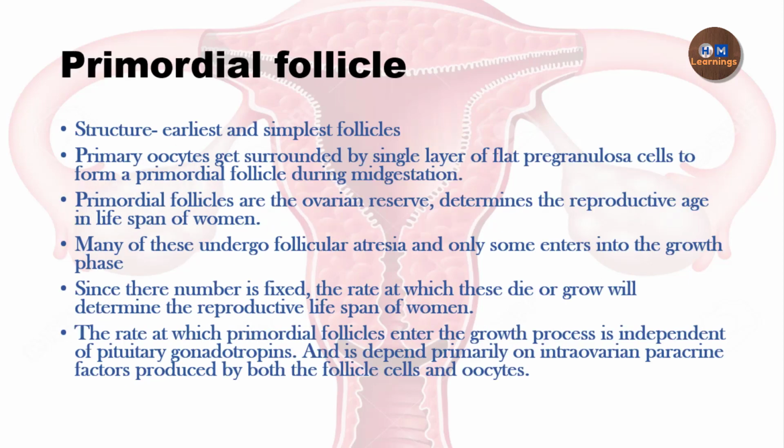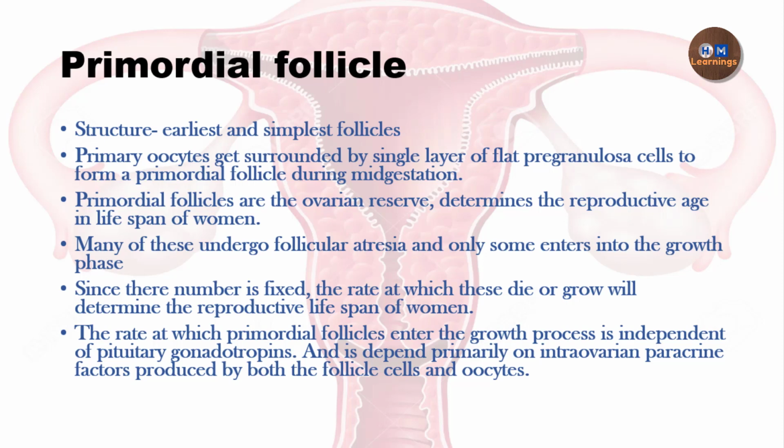So let's start first with the primordial follicle. Primordial means the earliest and the simplest. Here also the primordial follicle is the earliest and the simplest, and it is formed in fetal life. We know that we have the primary oocyte. This primary oocyte gets surrounded by pregranulosal cells to form a primordial follicle.